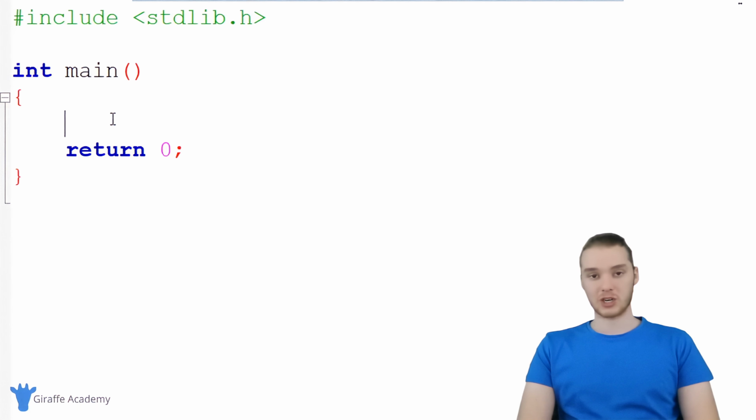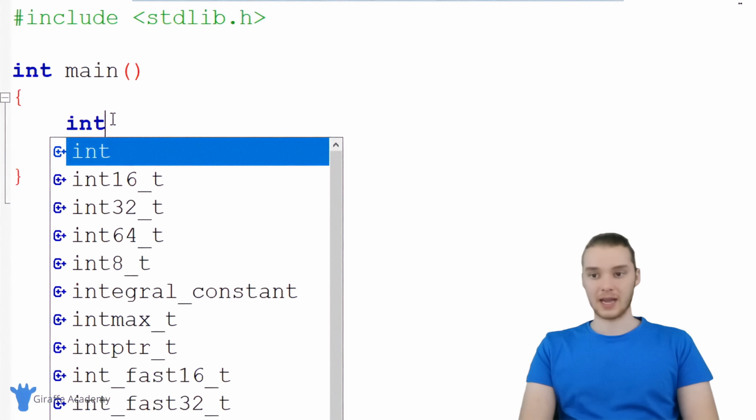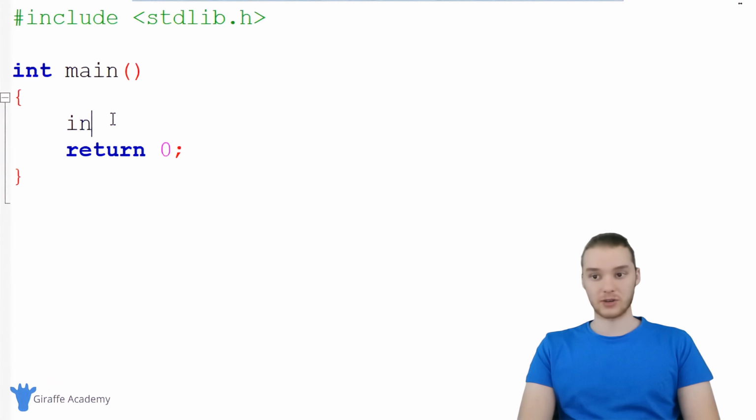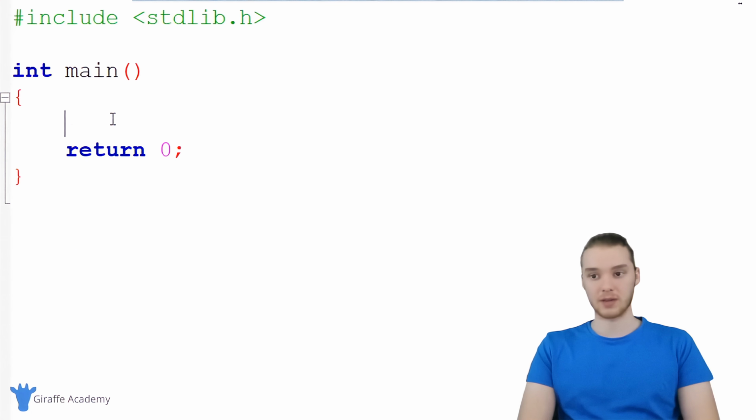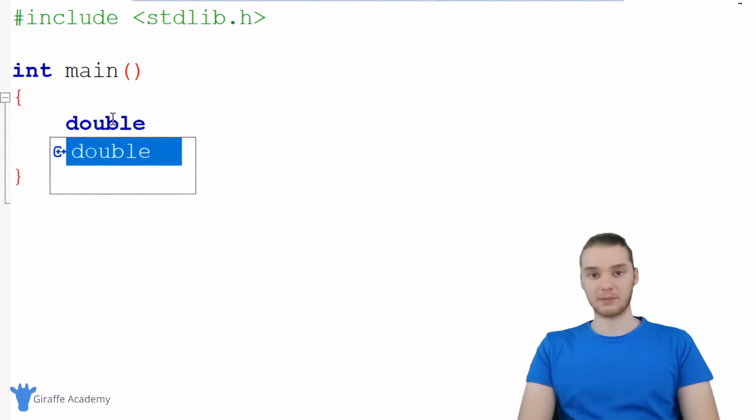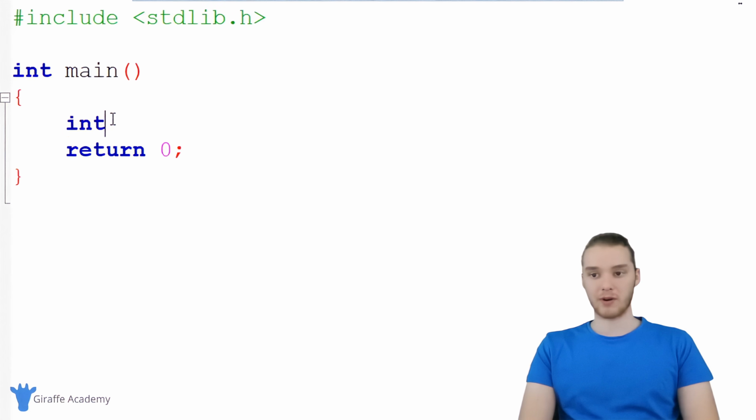The first piece of information is what type of data we want to store inside of the array. So for example, I could say int, and now I'd be creating an array that would hold integers. If I said char, I'd be creating an array that would hold characters. Or if I said double, same thing, but for double numbers. So why don't we create an array of integers? And I'm just going to call this lucky numbers.